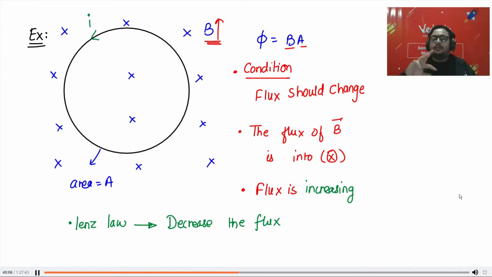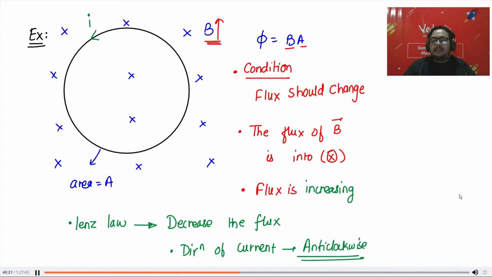So you are opposing the change. So the direction of current is anti-clockwise. That is our answer.